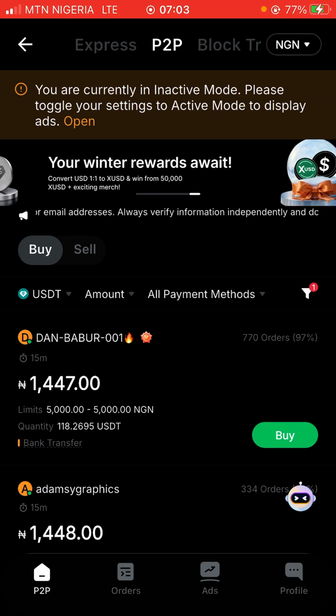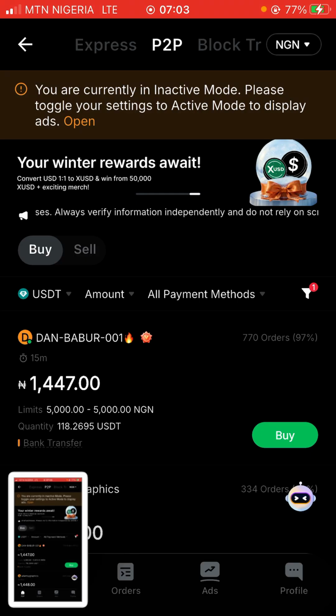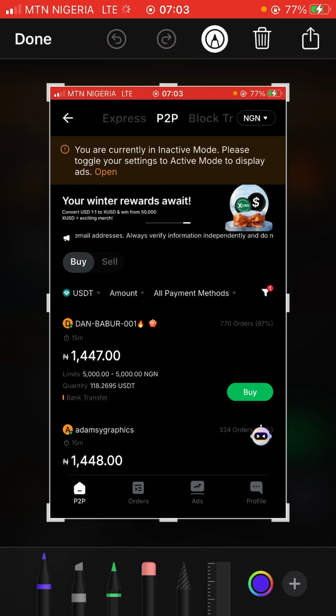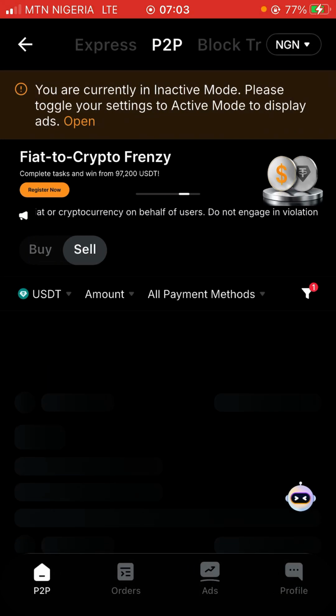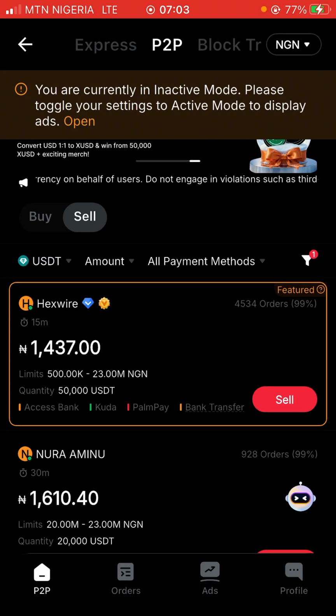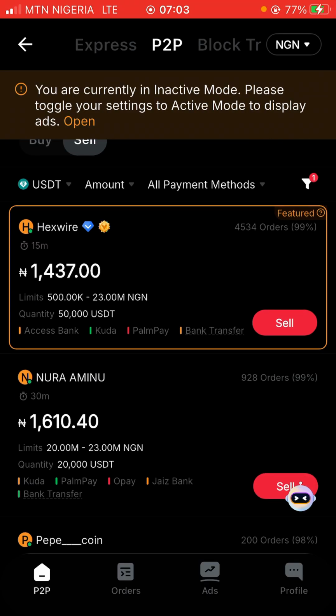So what I want to show you now is what you can do and how you can start getting this done for yourself. In a short period, just within 5 minutes, you can set this up and start making money for yourself. Let's go straight to the sell side right here and do our calculations. Like I said, the sell side here means buy for the merchant, and we are buying in bits to sell in bulk.